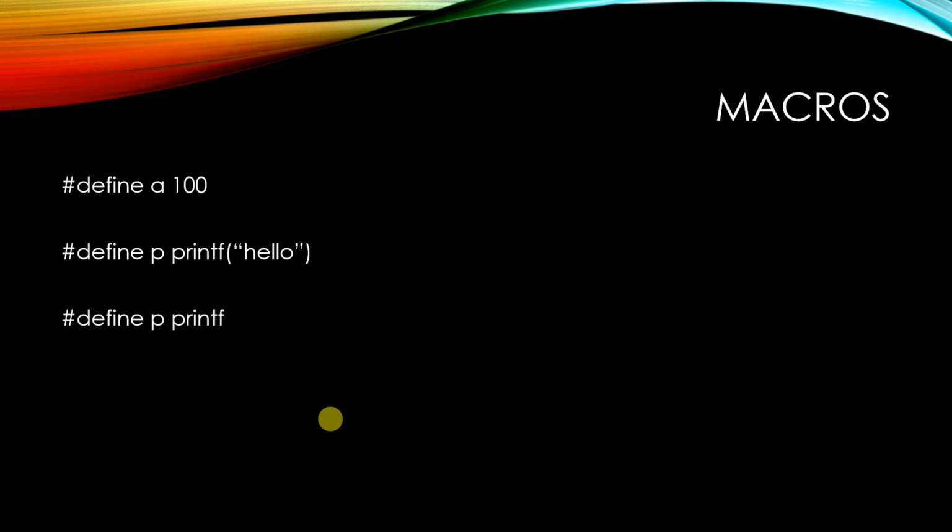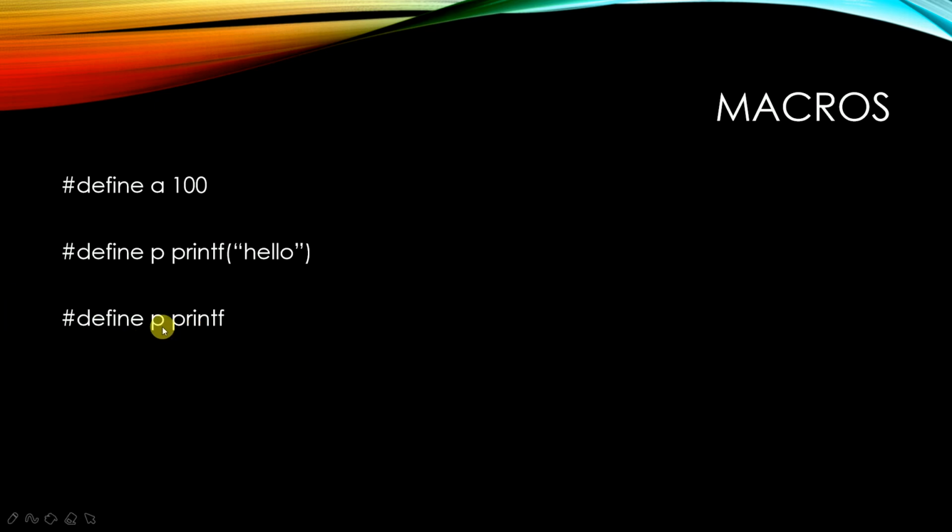Macros means before you run the program, it will check #define to see if anything is defined, if the value of a variable is defined. If the variable name p is given some value, it will check the value of that particular variable. So we are going to define a as 100. First, before compilation, a will be given the value 100. For the second one, every p in the program will be replaced with printf hello. So whenever you write p, that means printf hello.